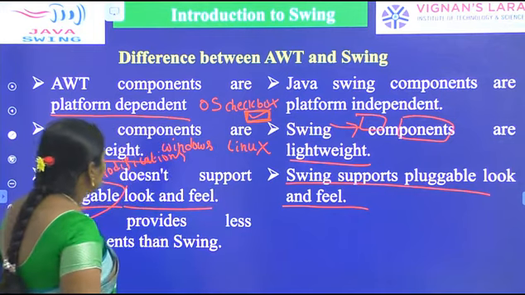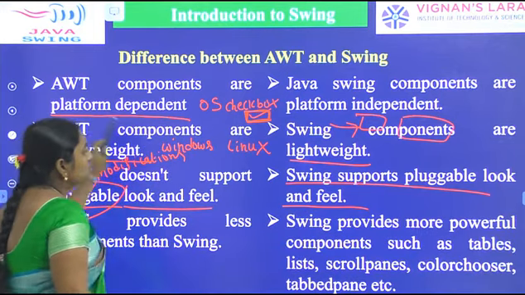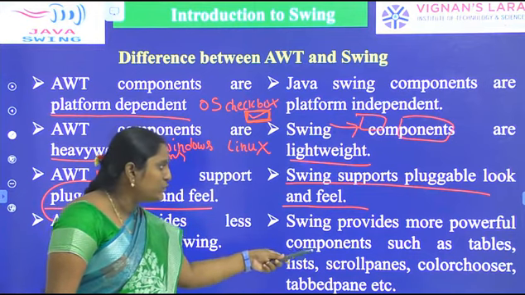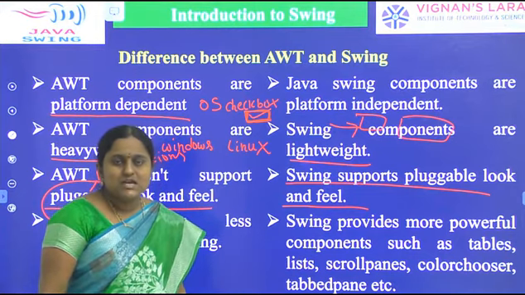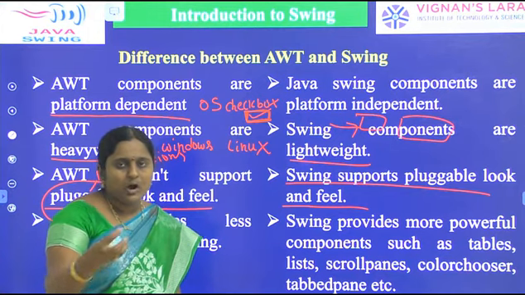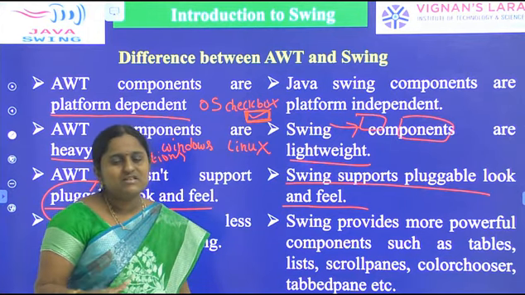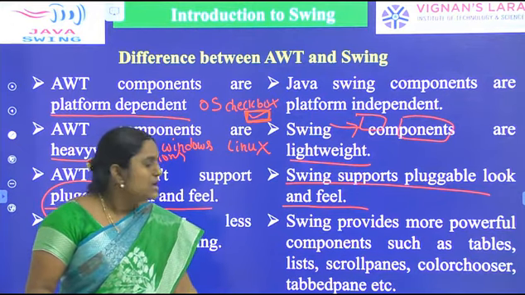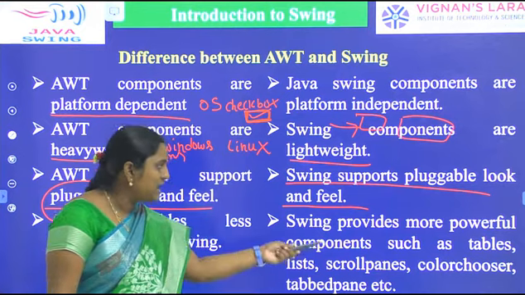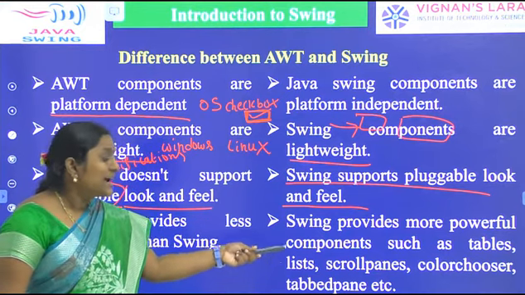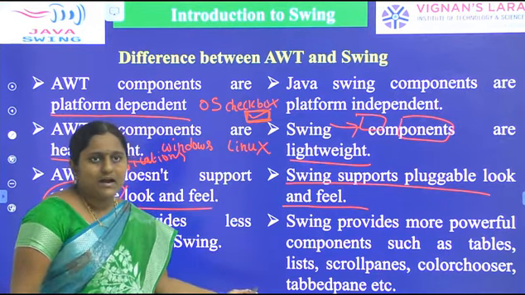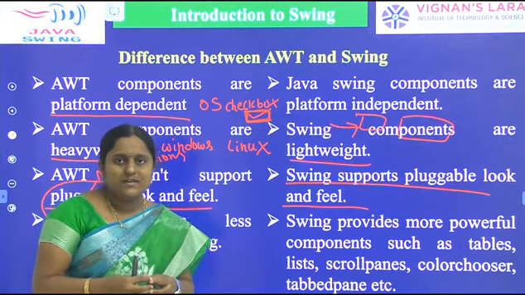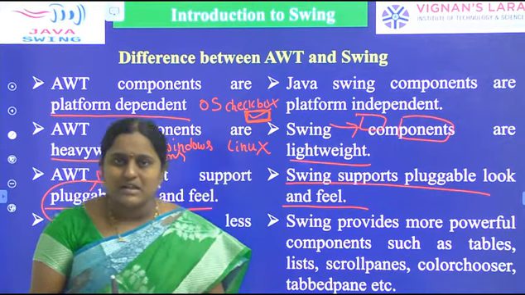Coming to Swing, it provides more powerful components such as tables and lists. AWT provides some GUI components, and Swing also provides some, but compared to AWT, Swing provides more. Like text field, text area, table, scroll panes, color chooser, tabbed pane, and progress bar. These are all the components supported by Swing.